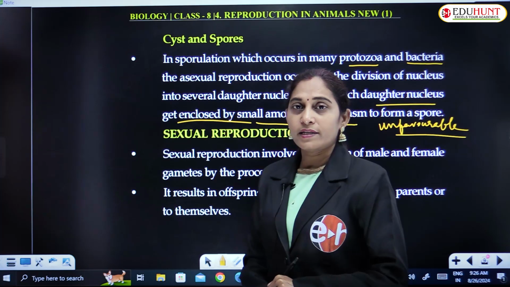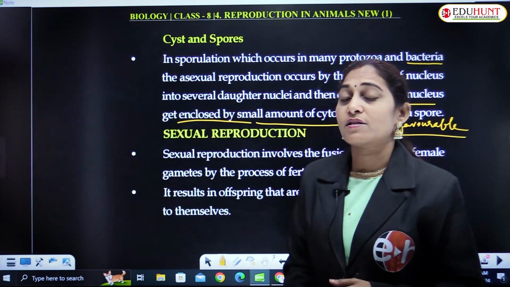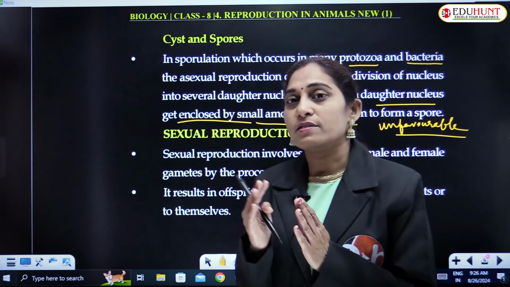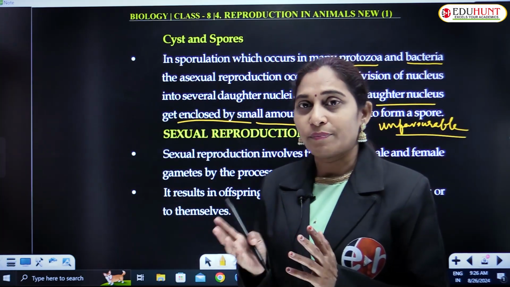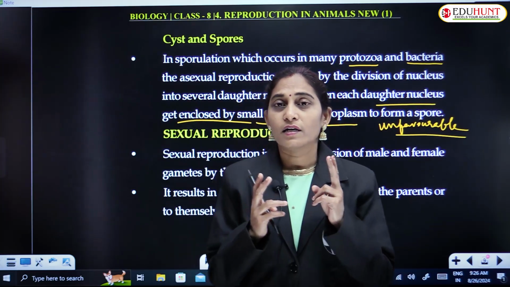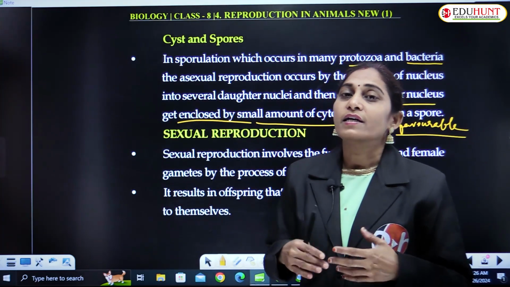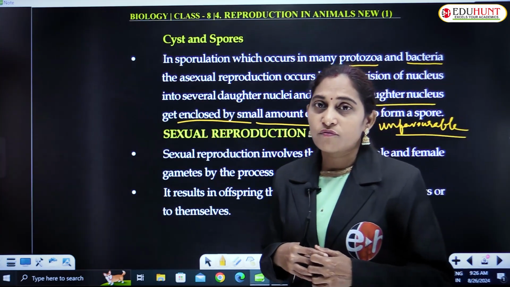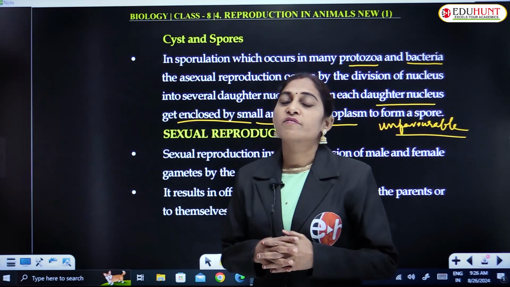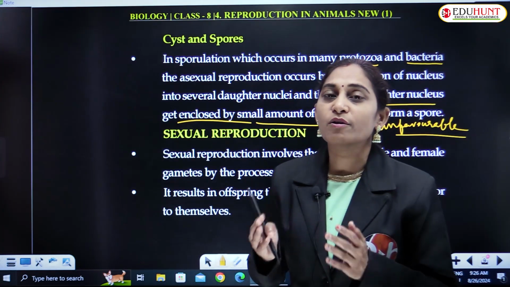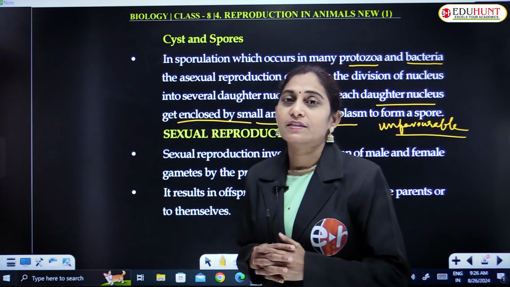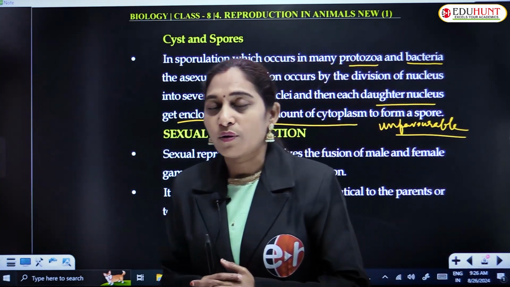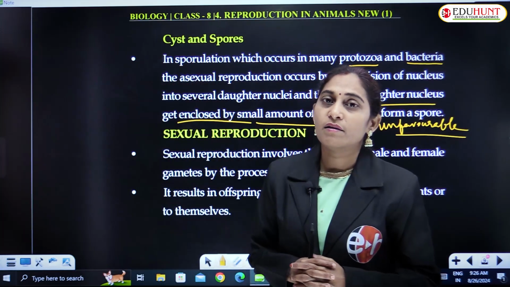And then budding is seen, which may be external or internal budding. In case of external budding, the bud arises outside the body and separates from the body, and both the individuals, the parent and the daughter, remain after reproduction. But in case of fission, the original parent will be lost. It loses its identity. It gives rise to new individuals and loses its identity during binary and multiple fission.